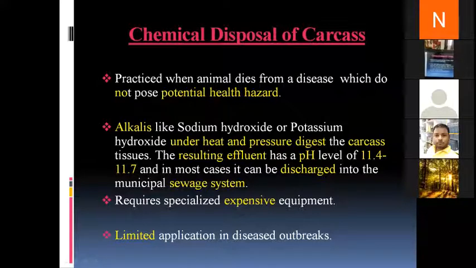In chemical disposal, mostly we rely on strong alkalis like sodium hydroxide and potassium hydroxide. The carcass is treated with sodium and potassium hydroxide under high temperature and high pressure, and then the whole carcass is digested. As a result, an effluent is formed. Okay, the chemicals plus the carcass undergo digestion, and then an effluent is created. The pH level of this effluent ranges from 11.4 to 11.7, and then this effluent is just discharged into the municipal sewage system.